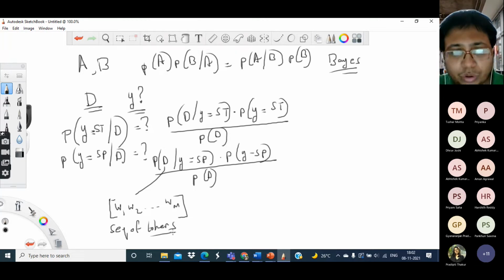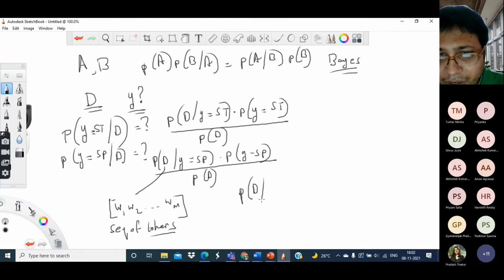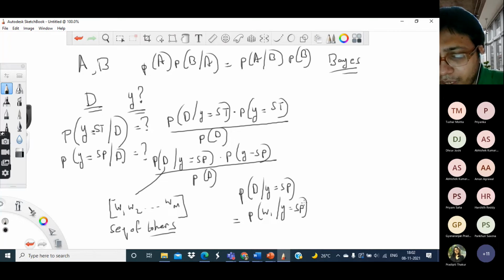Now what am I going to do? The simplest thing I can do is to assume that the tokens are independent of each other. So P of D given y equal to sports, I can write as the product of P of W1 given y equal to sports, times P of the second word given y equal to sports, and so on.